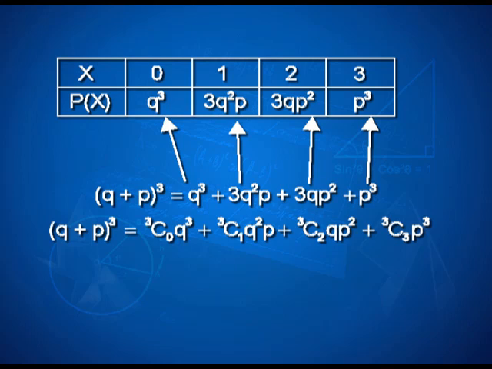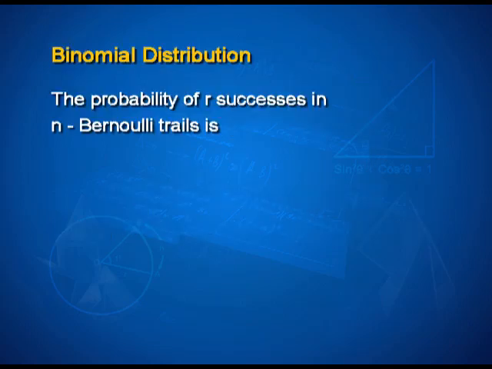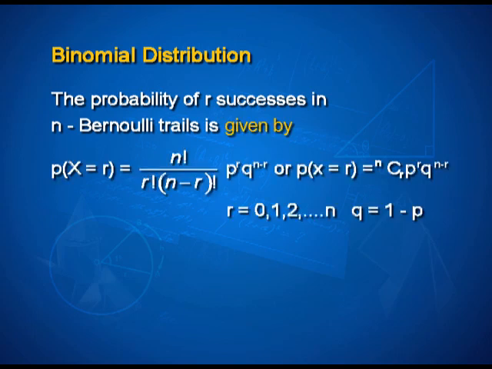So, if I want to generalize all this together, I get what is referred to as the binomial distribution, where the probability of r successes in n Bernoulli trials is given by the formula: probability of X equal to r is nCr p to the power r q to the power n minus r.